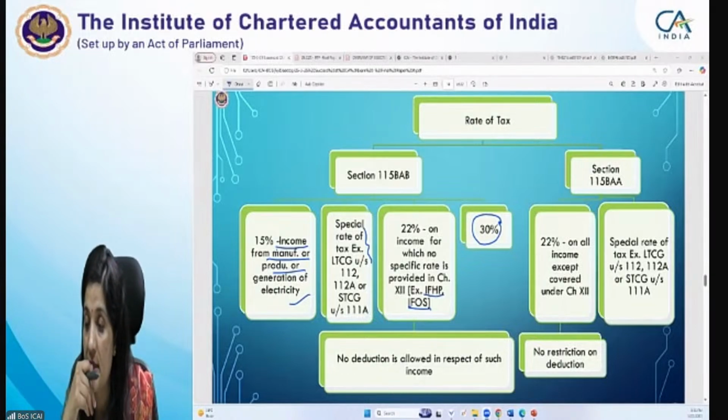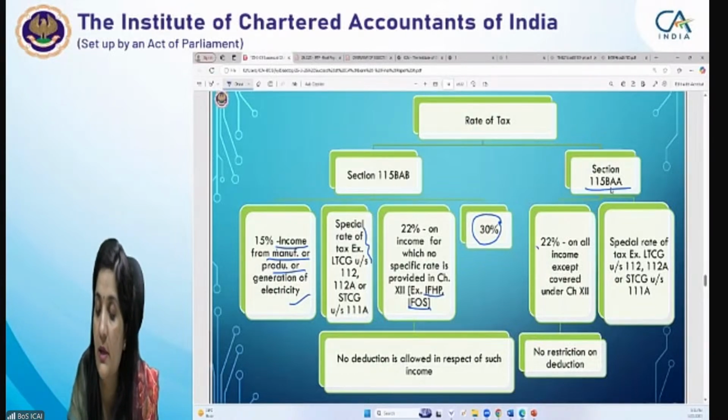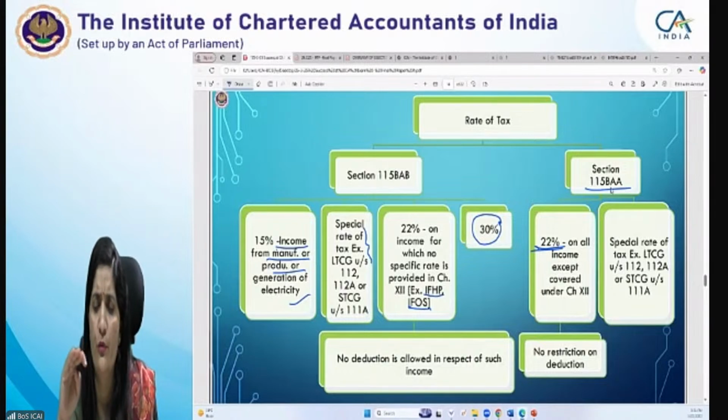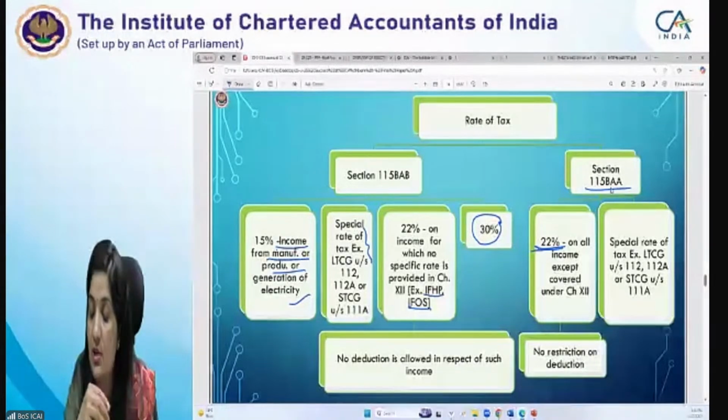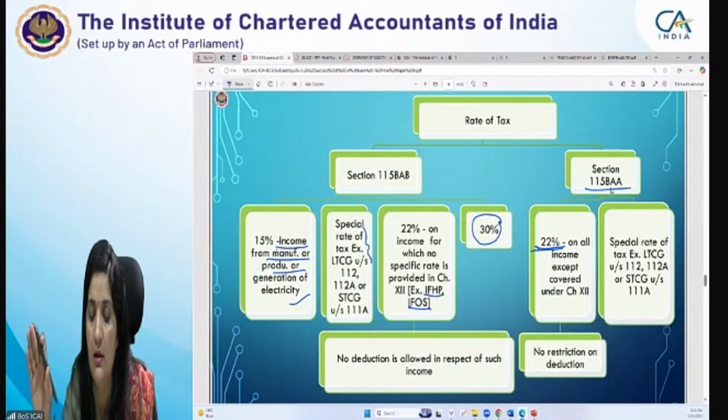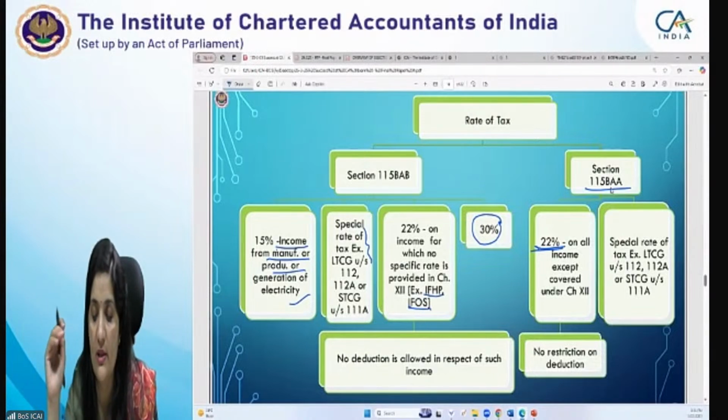So now section 115BA की बात करें तो it is taxable at the rate 22%, a specific rate है, there is no further bifurcation between 15, 22, 30. It's 22%, or the special rates of tax, LTCG under section 112, 112A, or STCG under section 111A, whatever be the rates applicable, at that rate it would be taxable. There is no restriction on the deduction, यहाँ पे कोई रेस्ट्रिक्शन नहीं डिडक्शन में। Suppose some income is there which is chargeable to tax under the head house property,